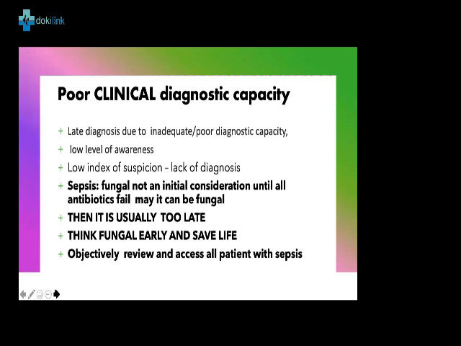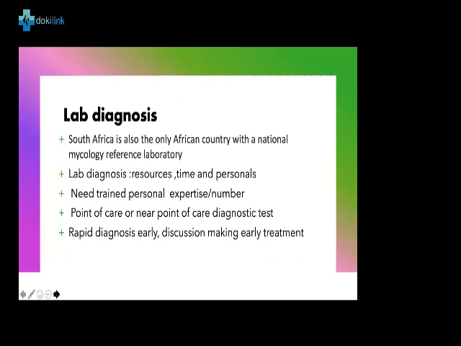Also, in terms of index of suspicion, because this knowledge is not very adequate, a lot of times we don't make a diagnosis of fungal infection until we look for bacterial infection and we don't find, and somebody says, oh, can this be fungal? And then we start looking. And usually then it's too late. So we should think about fungal infections early, and we can save the life of our children. A lot of times we don't even think about fungal infections first. We do all manner of things, then we come later, oh, it can be fungi. For a patient who has gone from one hospital to the other all over the town and coming to you after 1 week, we should think about fungi. We have a lot of HIV patients, think about fungi. Malnourished children, think about fungi. So we need to think about fungi early, because early diagnosis will lead to early treatment.